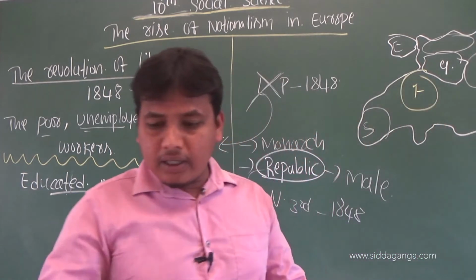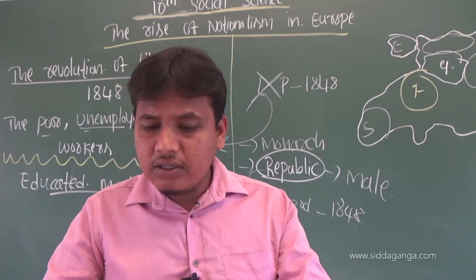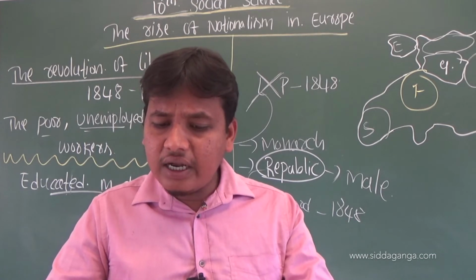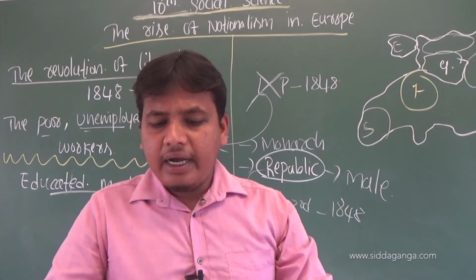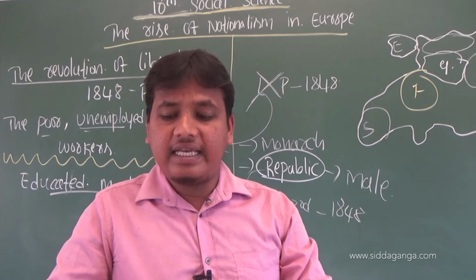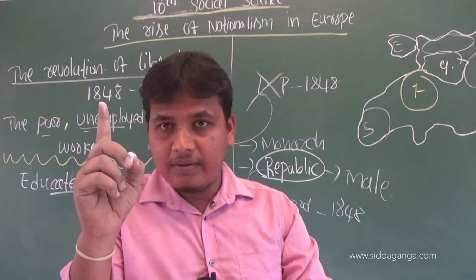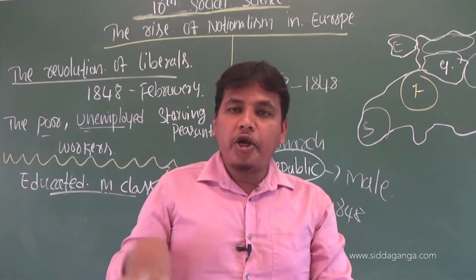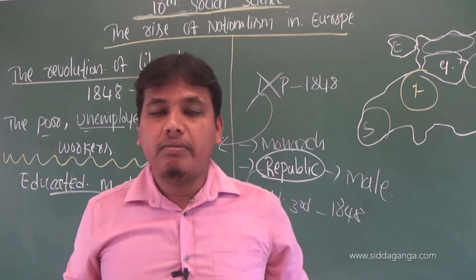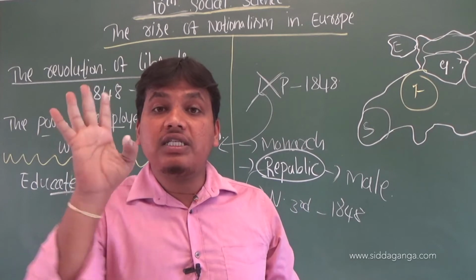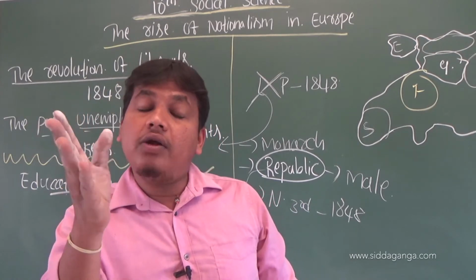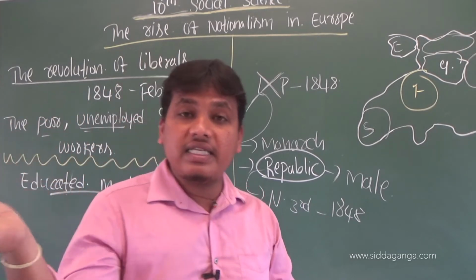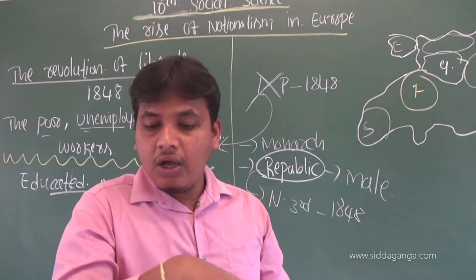The first one is which state did not exist as a nation state? The first one is Germany. Germany was broken into many dynasties, many provinces, 360 provinces, or it was made by Napoleon into 36.